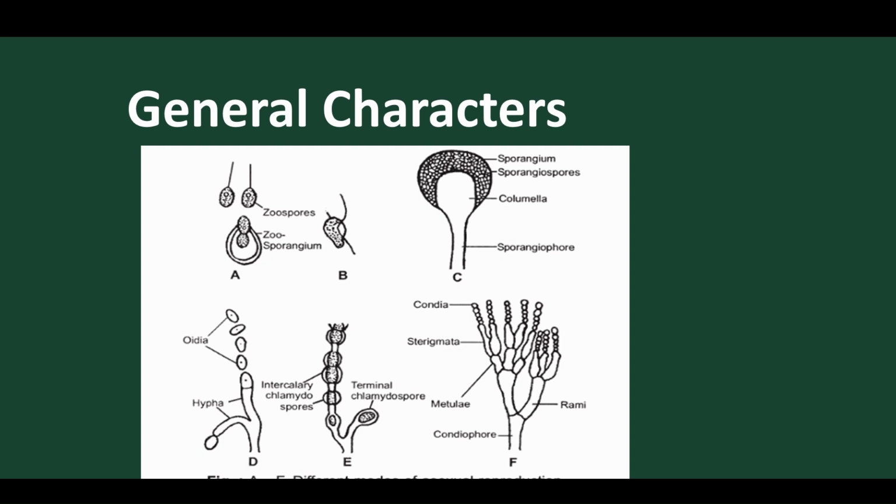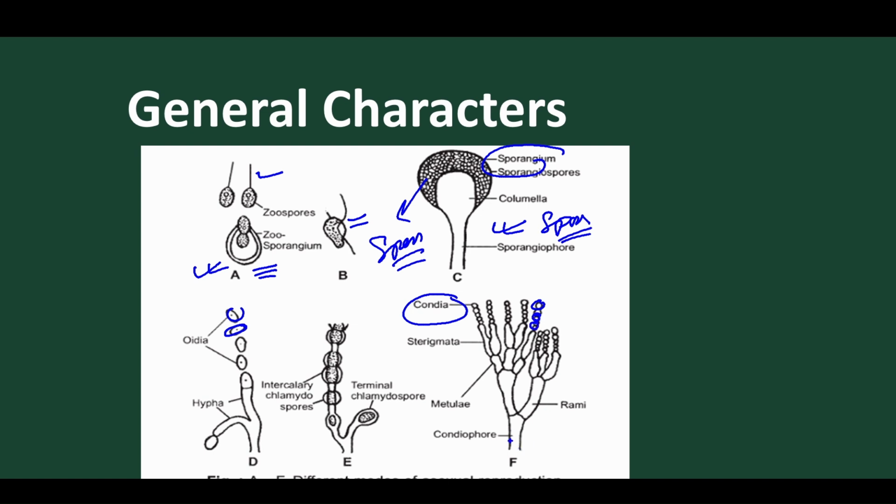So here this is the zoosporangium present, and we'll discuss these different types later. Here the zoospores are liberated. This is a single flagellate zoospore, and this is the biflagellated zoospore. And this one is the conidia. We'll discuss conidia. These are the conidia, and the oidia are square-like structures. These are the sporangia, and inside we find spores present. So these are all asexual modes of reproduction: one is the zoospore, another is the sporangiospore, and one is the conidia.